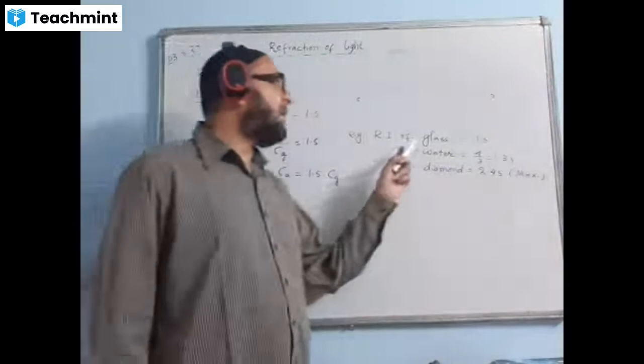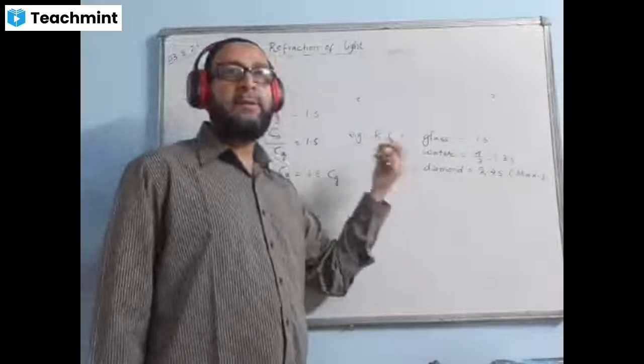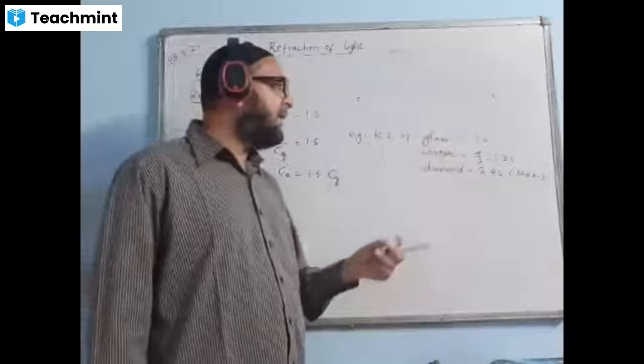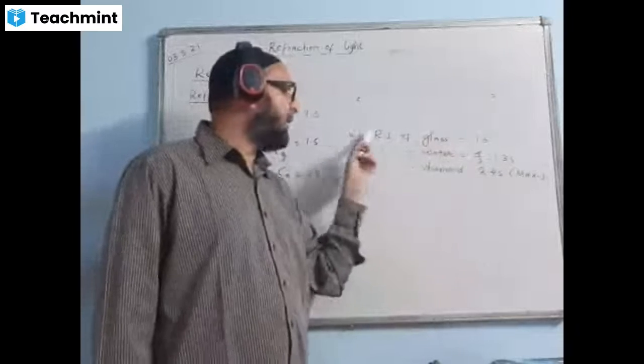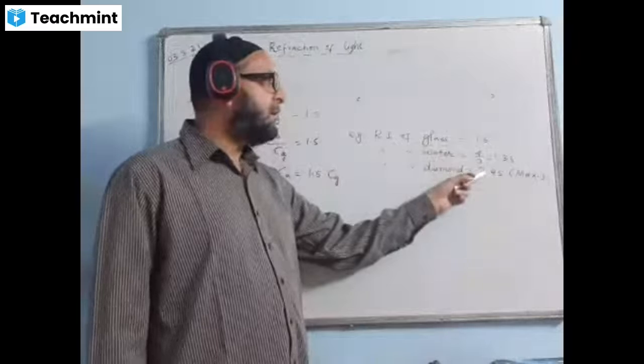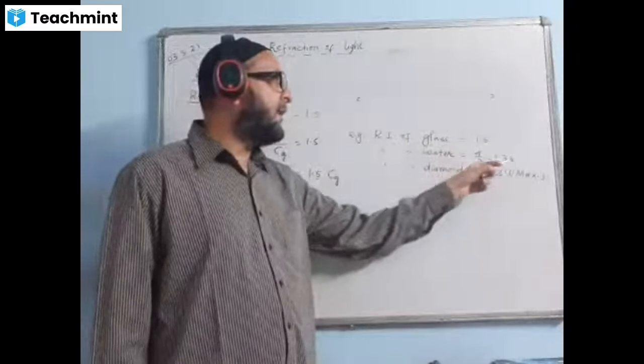From here also we can have some idea of which one is the rarer medium, which one is the denser medium. Whichever will have greater value will be the denser medium. Whichever will have smaller value of refractive index will be the rarer medium. Of the three of these media, water is the rarest because the value is 1.33.